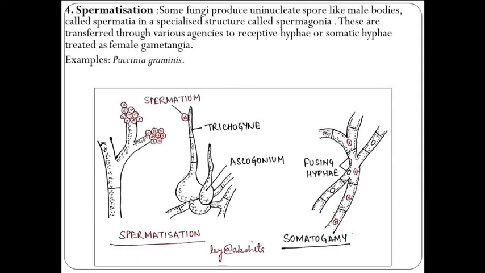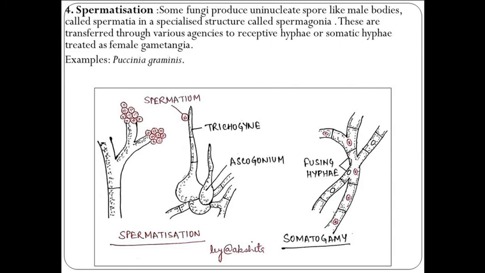This is in the case of Puccinia graminis. You can see spermatization on the left and somatogamy on the right. The spermatia are formed, then the ascogonium, trichogyne are formed, and the fusion occurs. On the right, somatogamy is happening, which is the next explanation we are going to discuss.